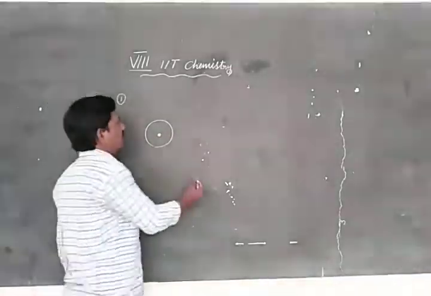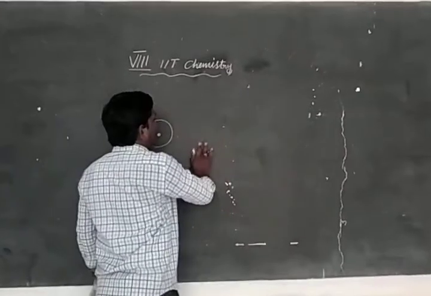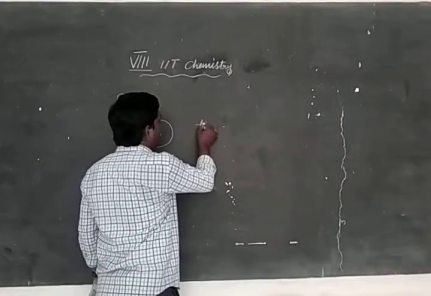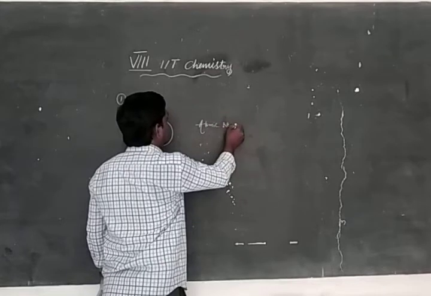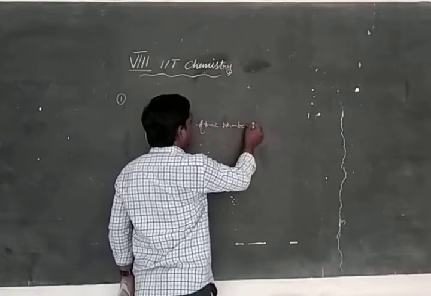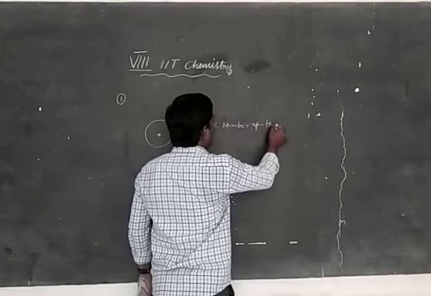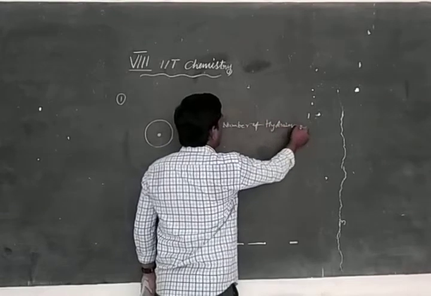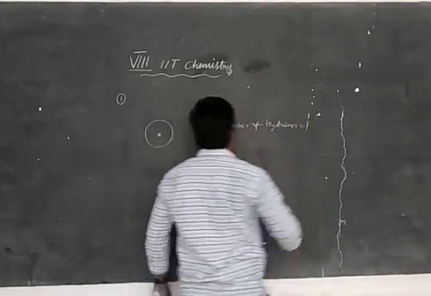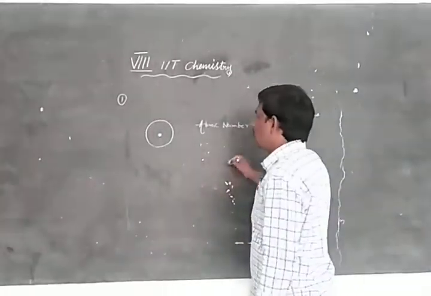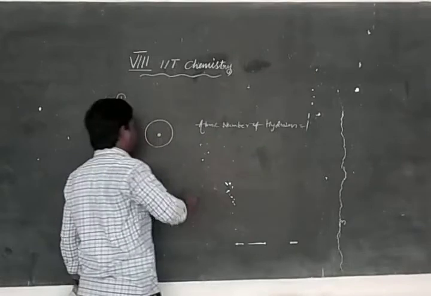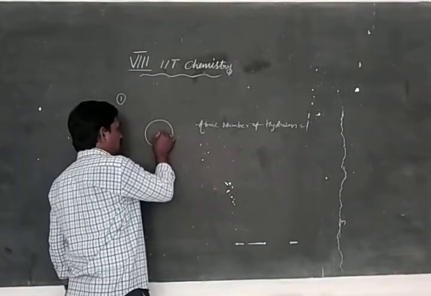A single proton. Why? Because the atomic number of hydrogen is 1. That's why only one proton is there in the nucleus.